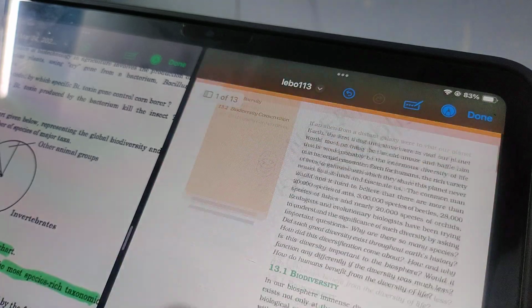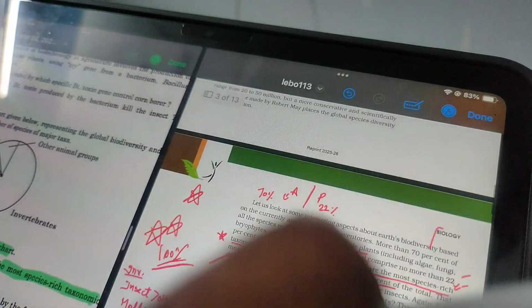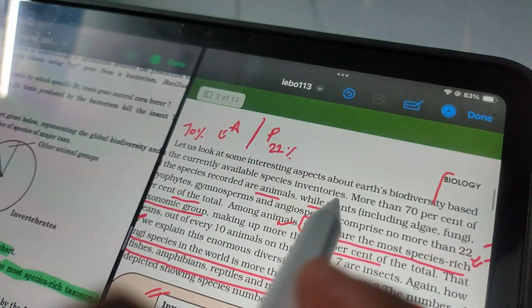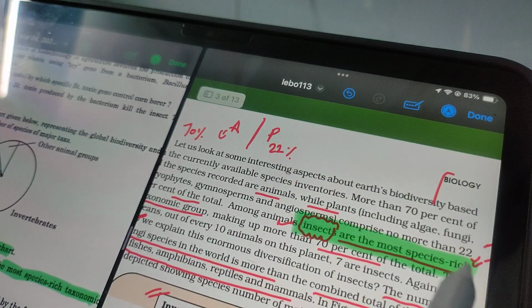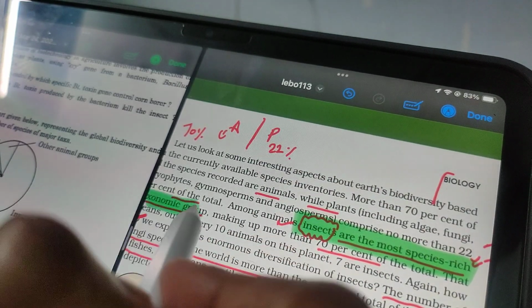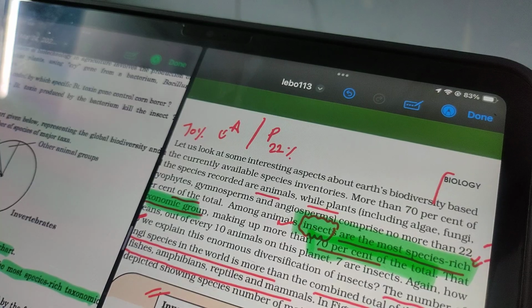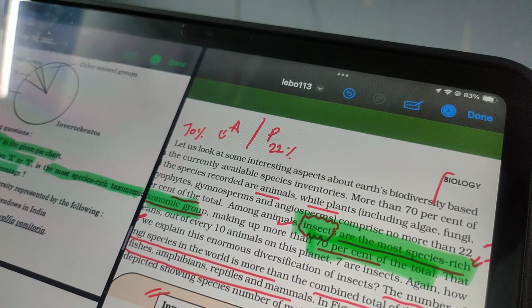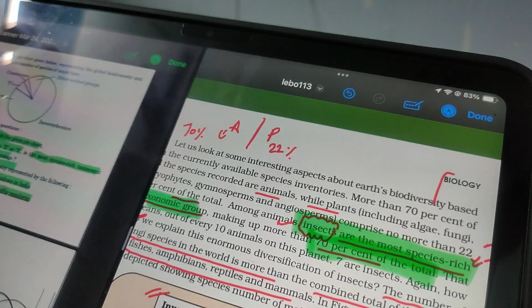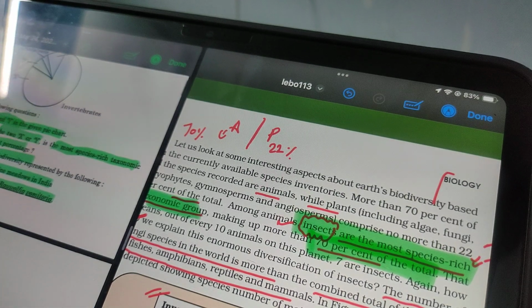That is the exact question we have discussed. Insects are the most species rich taxonomic group, about 70% of the total. The level of biodiversity in the estuaries and alpine meadows in India, and the Victoria fish question, we have already discussed. Okay, so thank you so much.